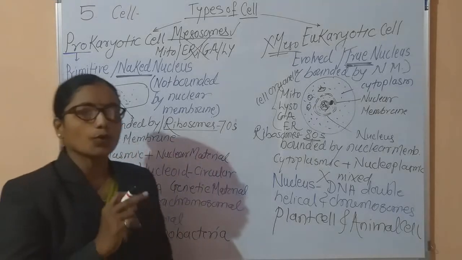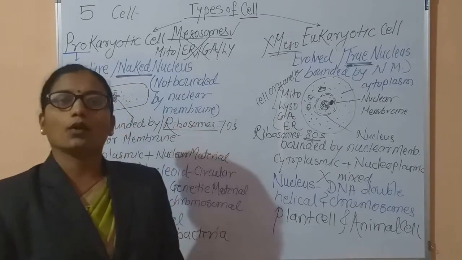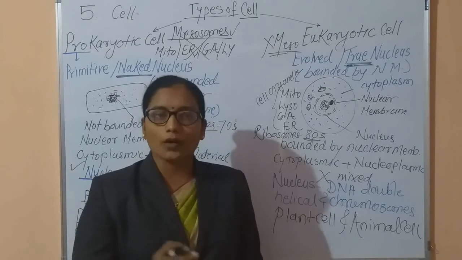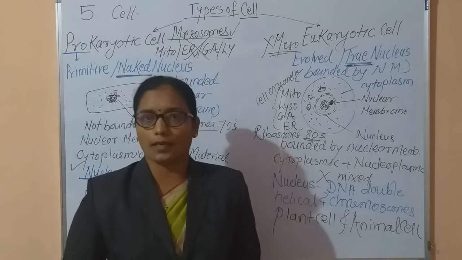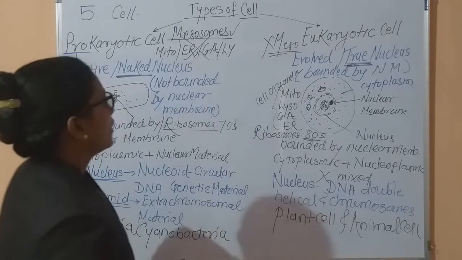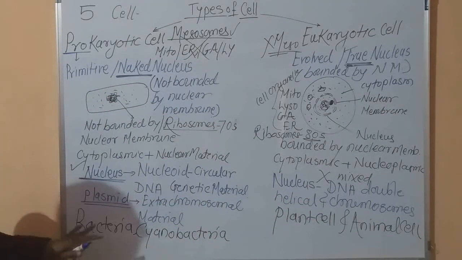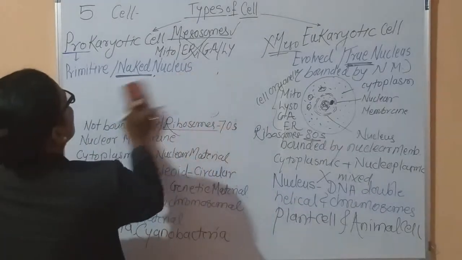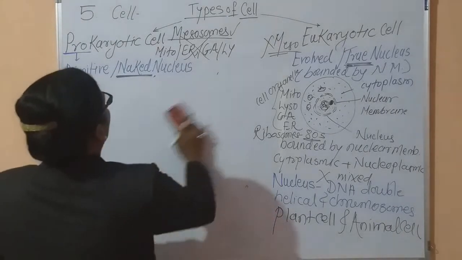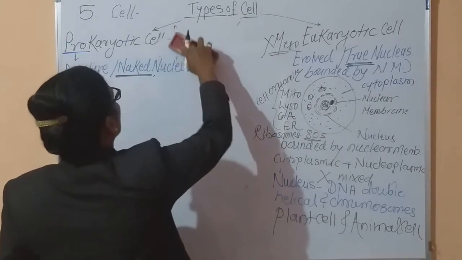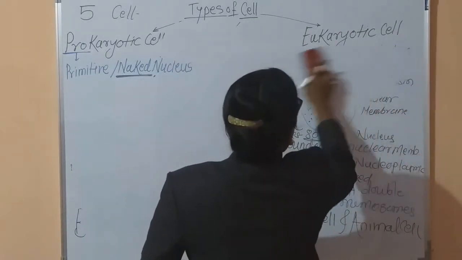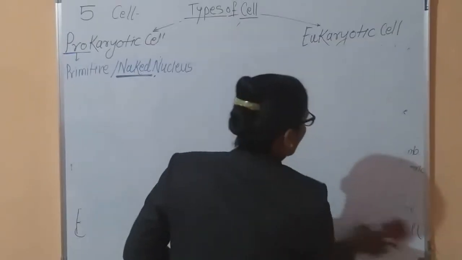Now remember one thing. Depending upon this prokaryotic and eukaryotic cell, a long question may be asked. That is, differentiate between prokaryotic and eukaryotic cell. You have to note down all these points. And in short, we again note the points. You have to make the note also, that is, the difference between the prokaryotic and eukaryotic cell.